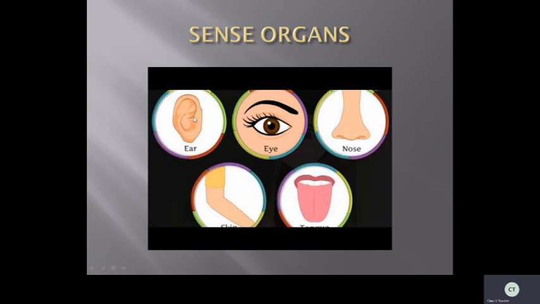Now see, children, first we'll learn about the eyes. All of you close your eyes. Come on, at least for a minute. Come on, close it. Can you see anything, children? No, we can't see anything. It is completely dark. So the eyes are helping us to see what is happening around us, isn't it?